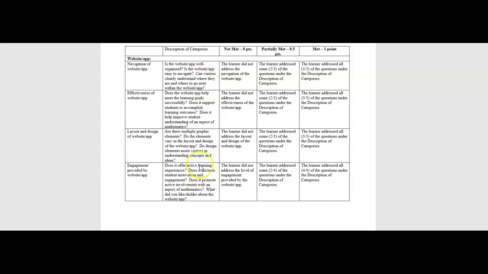I would use these questions or description of categories as a starting point. But again, if you want to add something else, feel free. If you're using one of these websites or apps with your current students, whatever your placement is or whatever your job is, let us know or let me know.